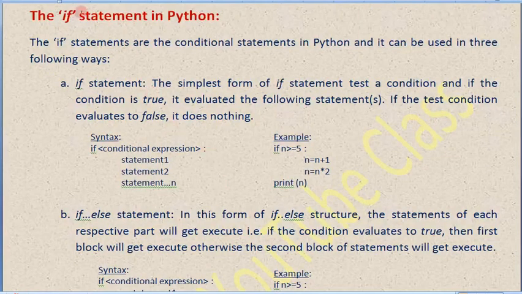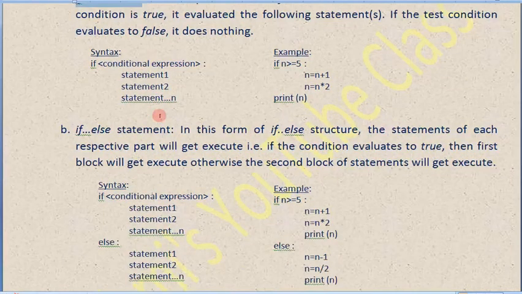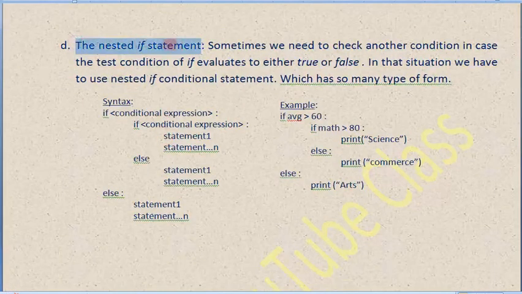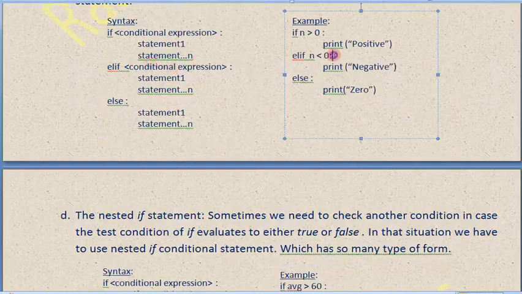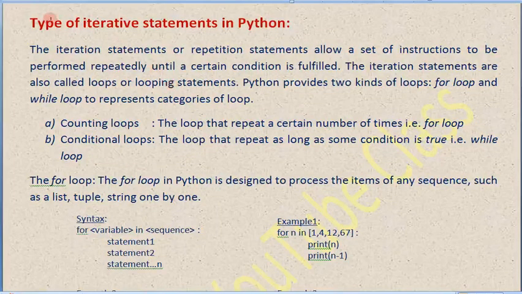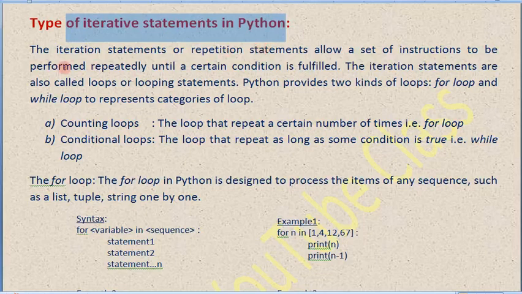Now, in the if statement, we came to know about four types. First, the simple if statement, then the if else statement, thereafter if elif, and then the nested if statement. For each, I gave you syntax as well as an example. Now let us come to know about the types of iterative statements in Python. How many types of iterative statements are possible in Python?